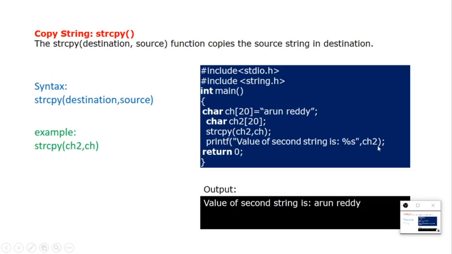You can see the printout value of the second string is %s, ch2. Ch and ch2 contain the same value, because the value stored in ch is copied into ch2. That's why the source is copied into the destination. When you print ch2 also, you can see Arun Reddy, the same, because the second string's value is copied into the first string. So this is how we can copy our string values.